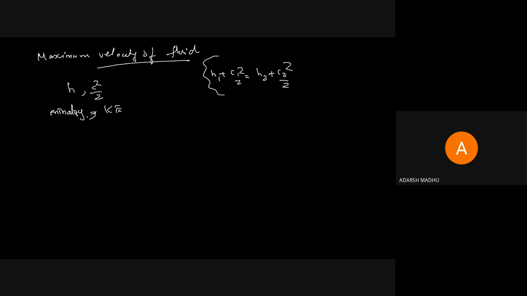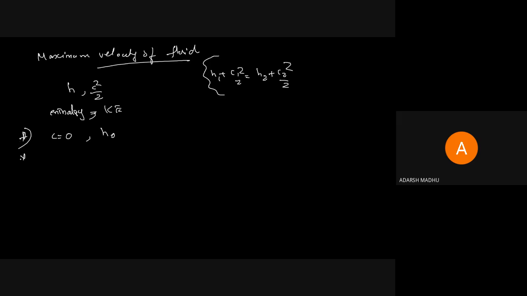When kinetic energy equals 0, c equals 0. C equal to 0 means the stagnation state. Then the whole energy will be enthalpy, that is h naught. That is the first condition: kinetic energy absent means a rest, stagnation state. At that state, the whole energy will be h naught.